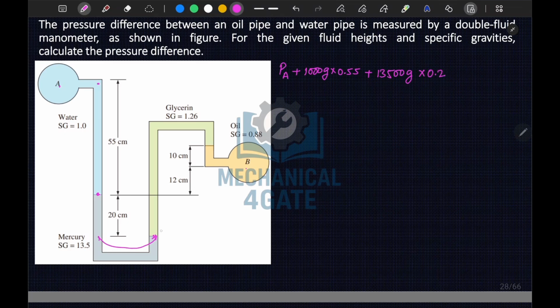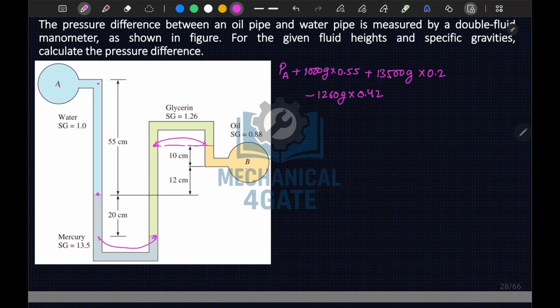Okay, now from here we will move upward until this point, because at this point your pressure will be the same. Okay, so this height will be 20 plus 22, so this is 22 and this is 20, so this will be 44, sorry 42. Okay, so 42, and this is minus. Now density is your 1260 g times of your 0.42.